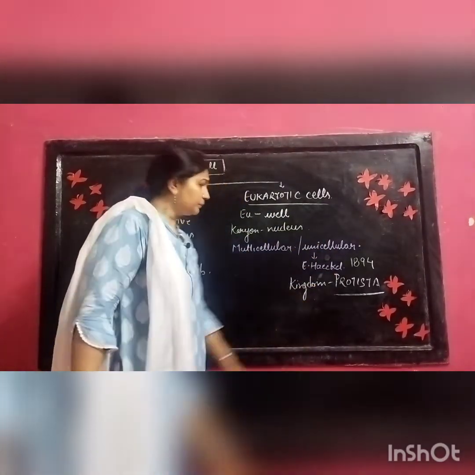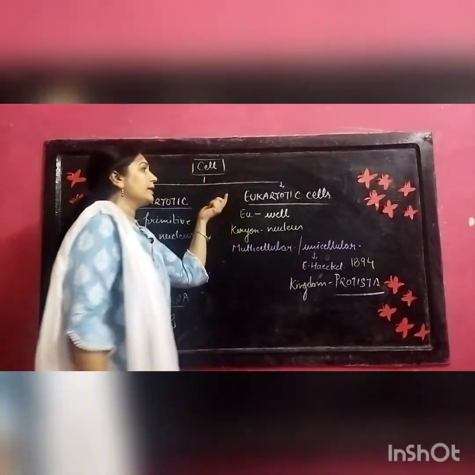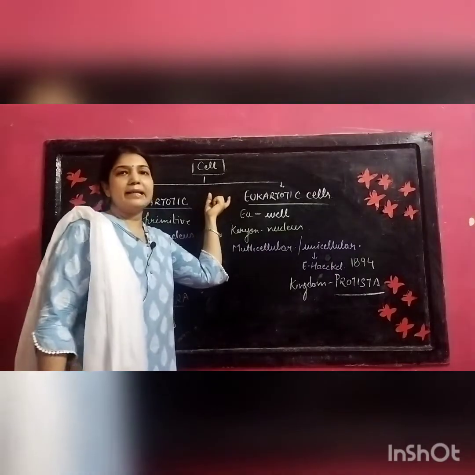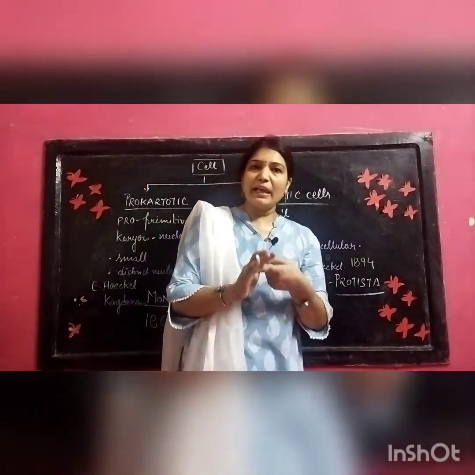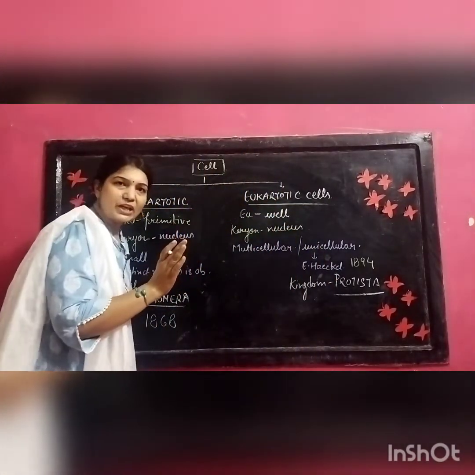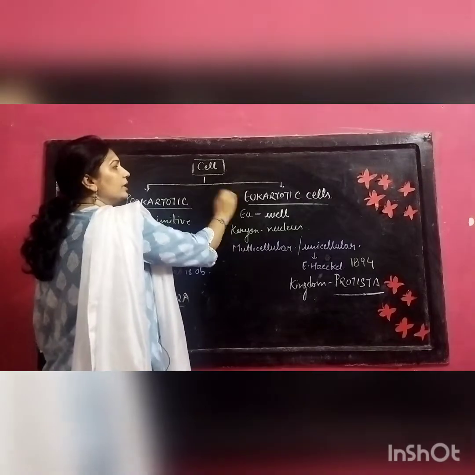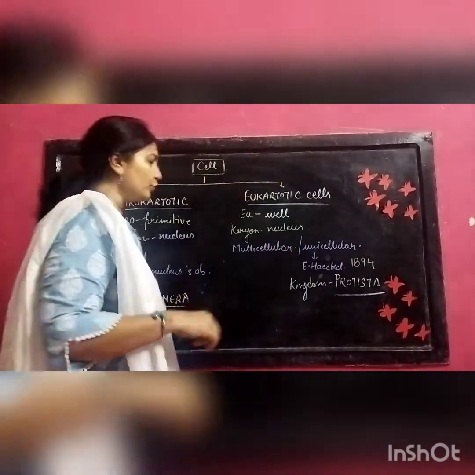So is it clear? Rest of the multicellular organisms comprising eukaryotic cells, including fungi, plantae, animalia, all are there, in which multicellular organisms are there, and they have the cell type that is known as eukaryotic. So is it clear to you all?